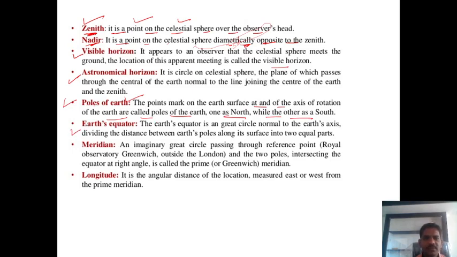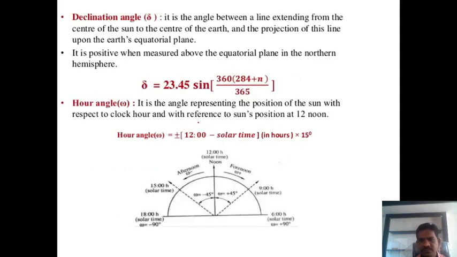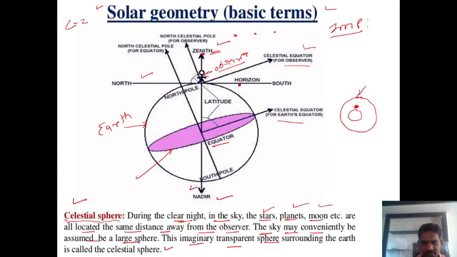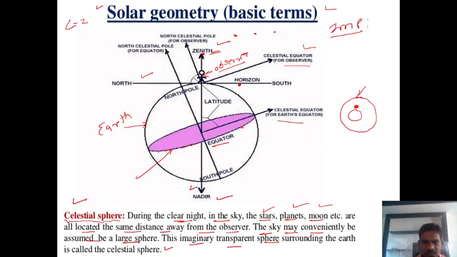Then another is the earth equator. The earth equator is a great circle normal to the earth's axis. If you consider this position, this is the earth equator. These are the poles, north and south. We know the equator, guys. So how to define it? The earth equator is a great circle normal to the earth axis. If you consider this earth axis, it is perpendicular or normal to this equator.